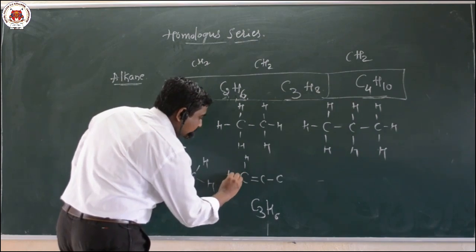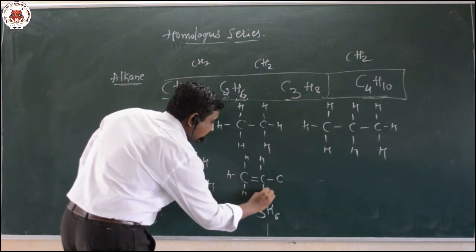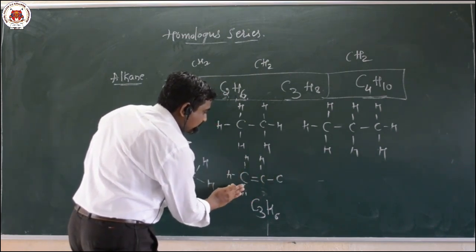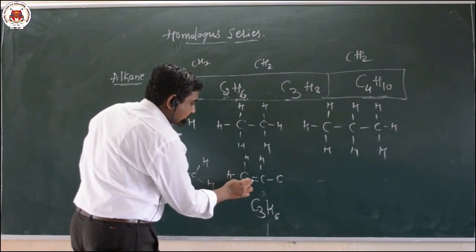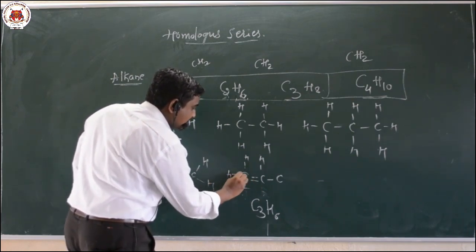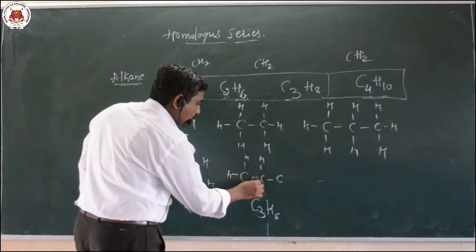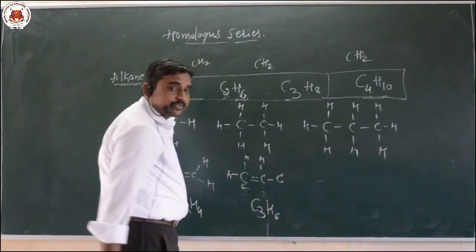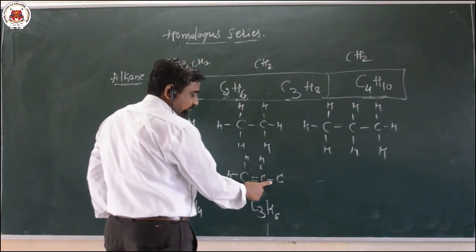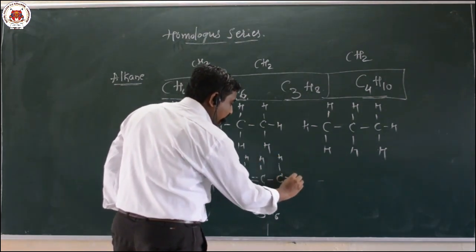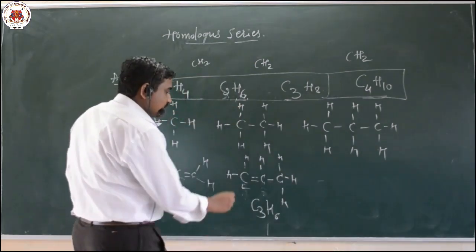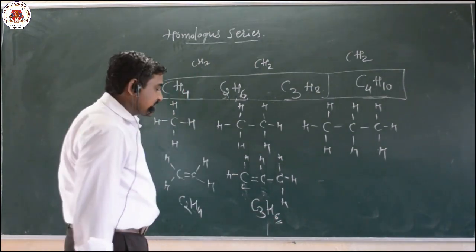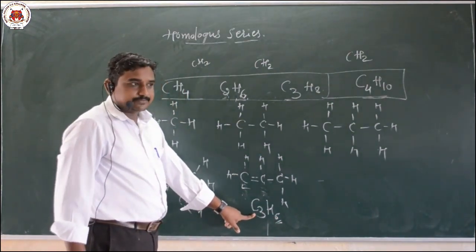So hydrogen, hydrogen, hydrogen, hydrogen, again here hydrogen, and here, sorry, already 1, 2, 3, already here 4 valencies are there. 1, 2, 3, 4. So this carbon satisfied its tetravalency. Again here 1, 2, 3, 4. This carbon already satisfied its tetravalency. Now this carbon having only one bond, so for that reason you have to write 3 hydrogen atoms. Correct. So 1, 2, 3, 4, 5, 6. Okay. There are totally 6 hydrogen atoms and 3 carbon atoms.